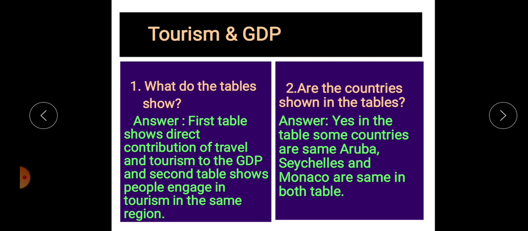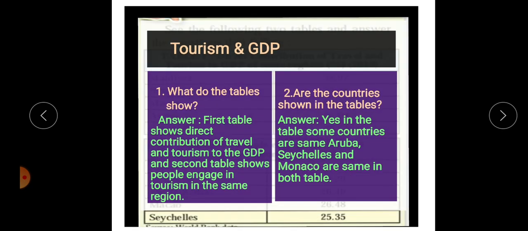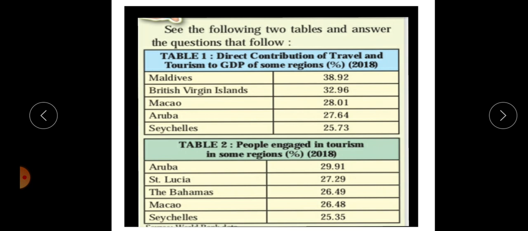The second question is, are the countries shown in the tables the same? Yes, some countries are the same, like Aruba, Seychelles and Macau, which are in both tables. For countries like the Maldives, Macau, Aruba and Seychelles, the GDP is high because of tourism, and the people within that region are also engaged in a high percentage in tourism activity.